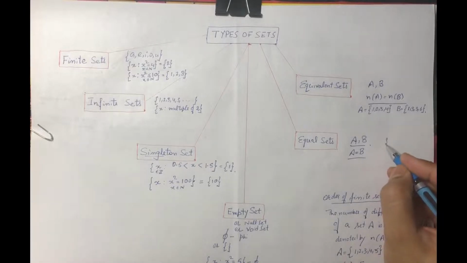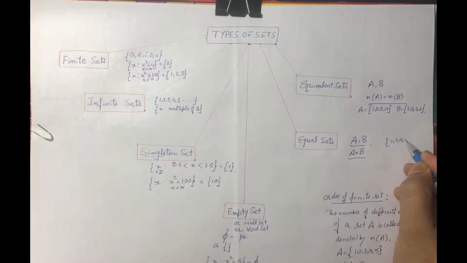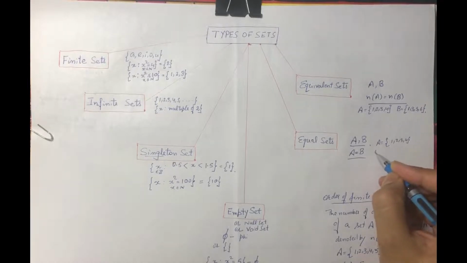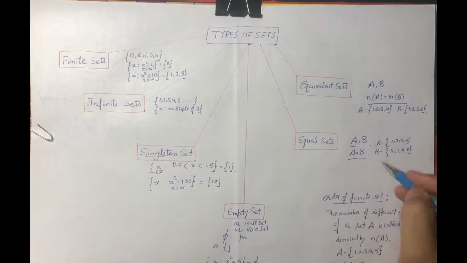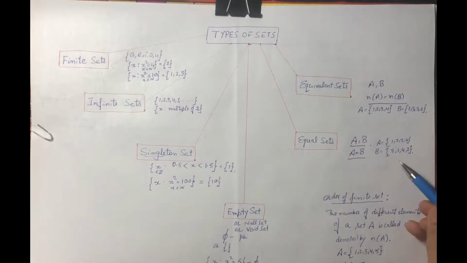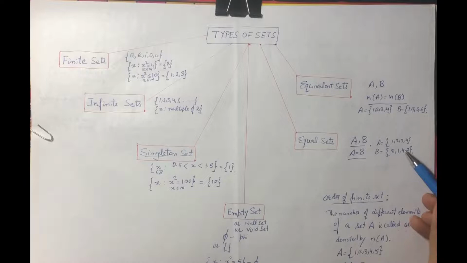So for example, we have 1 2 3 4, this is A, and let B is 3 1 4 2. Are they equal? You see, first we check the number of elements, 4 elements in A and 4 elements in B, yes. And now second property is every element of A is a member of B. 1 belongs to this, 2 belongs to this, 3 belongs to this, 4 belongs to this. And also every element of B is in A. 3 belongs to this, 1 belongs to this, 4 belongs to this, 2 belongs to this.